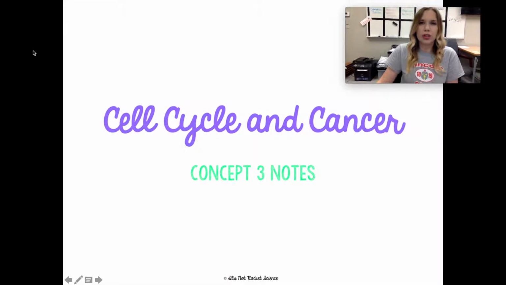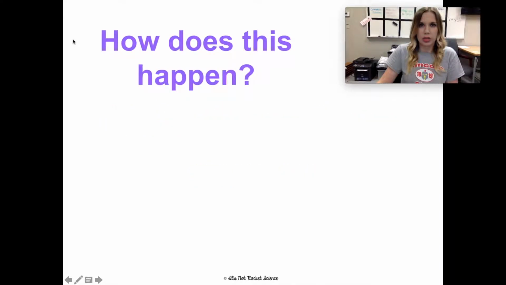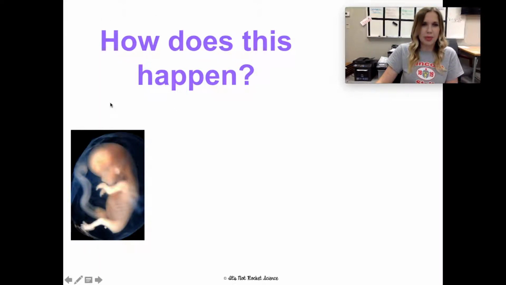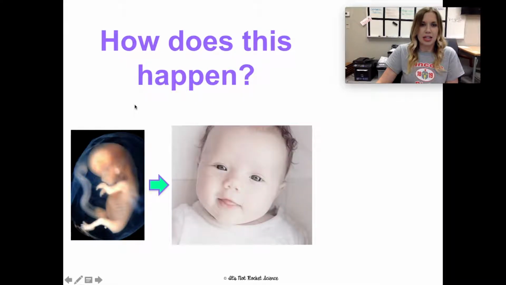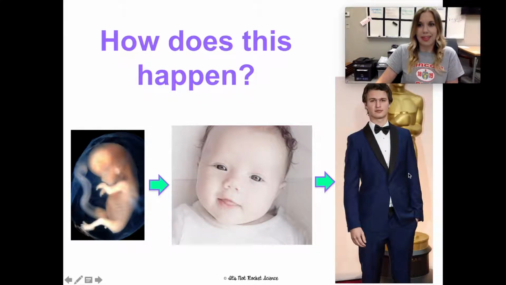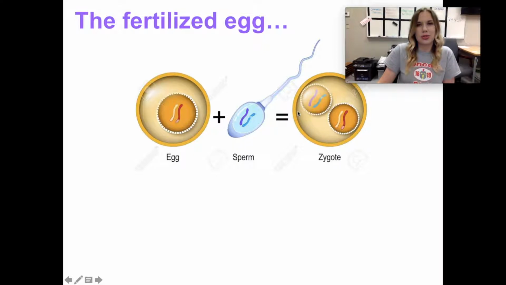All right, so the overarching guiding question of this concept is: how does this happen? How do we start out our life as a fetus growing in our mother's tummy, and become a baby, and then eventually a full, adult human being? How do we start out as a single cell and eventually divide and grow enough to be the multicellular organisms that we are today? To start answering that question, we need to talk about this.